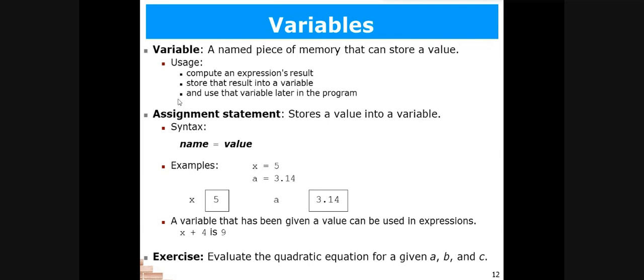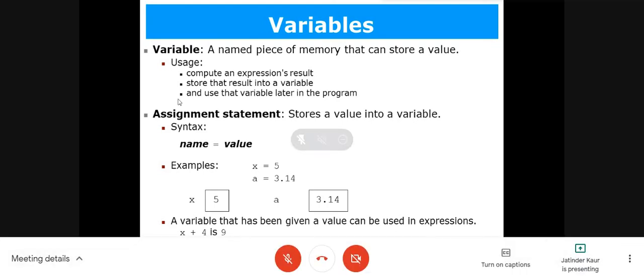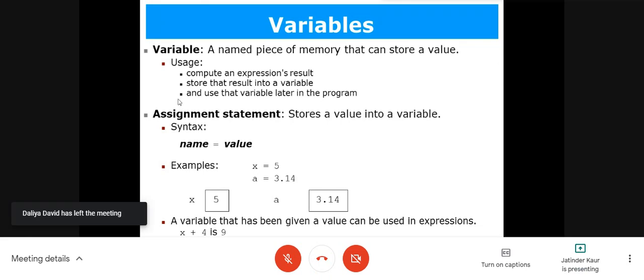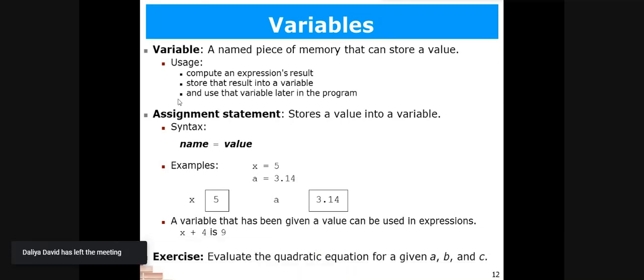These variables are used to store the values, and we can use variables to store the result of a calculation into some other variable also. So to perform all these tasks, we need variables. How to assign a value to a variable is another important thing. Here I have shown you that we make use of the assignment operator. One more operator in Python is known as the assignment operator. This single equal to sign is used to assign some value to a variable.